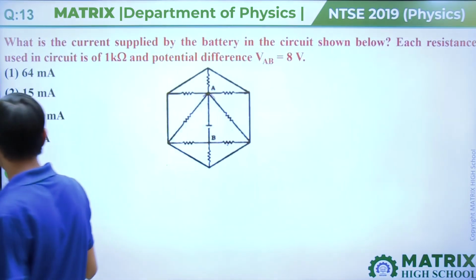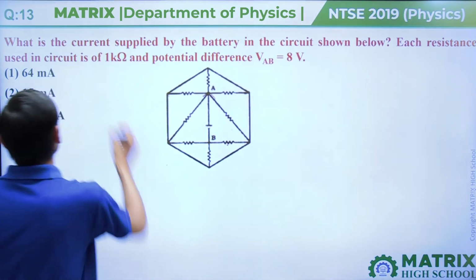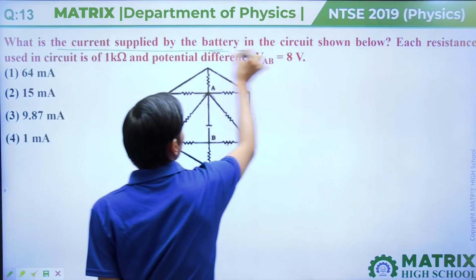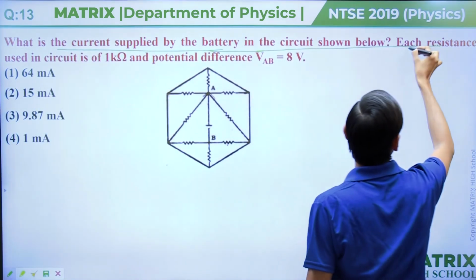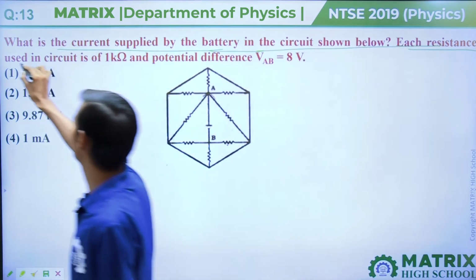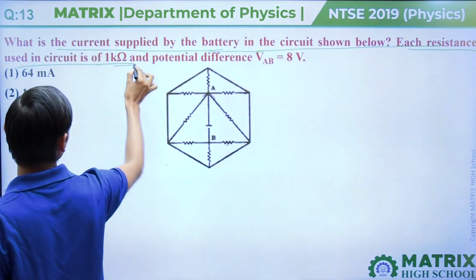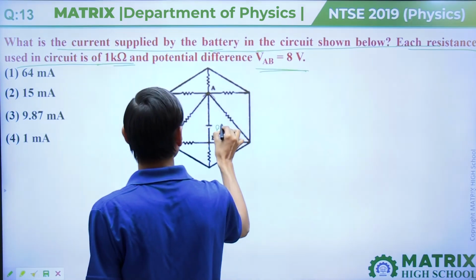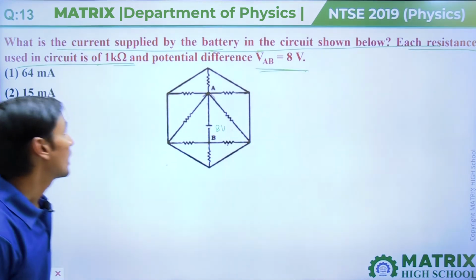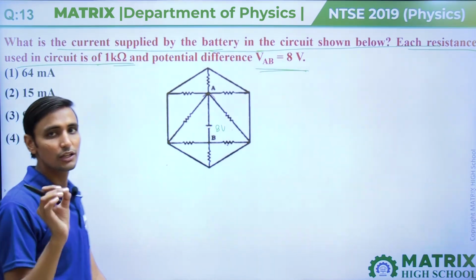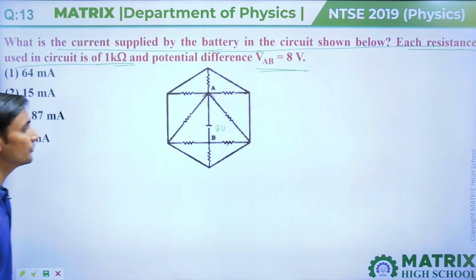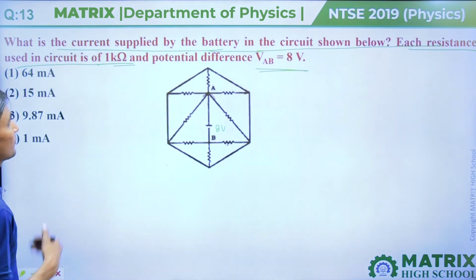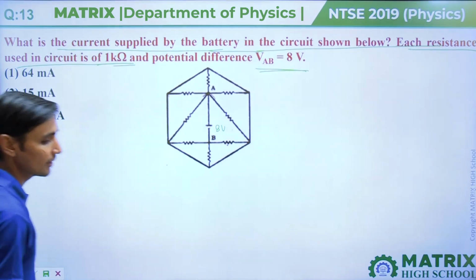Next question number 13. In this question, what is the current supplied by battery in the circuit shown below? Each resistance used in circuit is 1 kilo ohm and potential difference VAB is 8 volt. That means battery is 8 volt and each resistance is of 1 kilo ohm. Then we have to find current through the battery, current supplied by the battery.